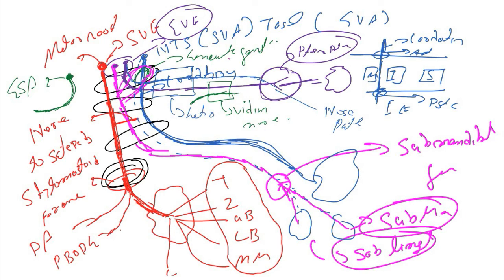I hope you know that we have a dorsal root ganglia that is formed by pseudounipolar neurons. So guys, that's all for this facial nerve. I hope I have covered all the aspects of the facial nerve.